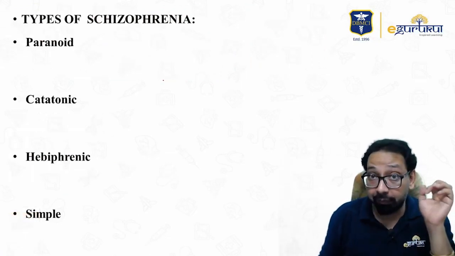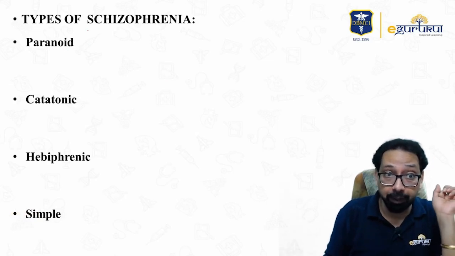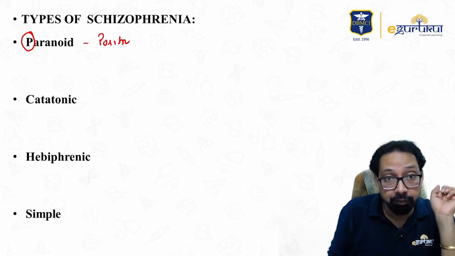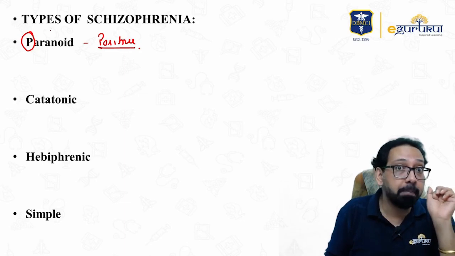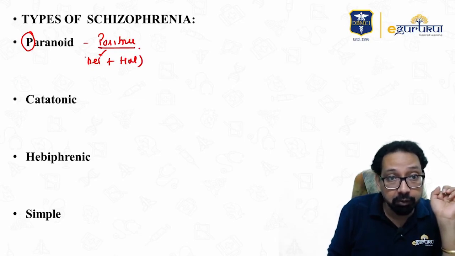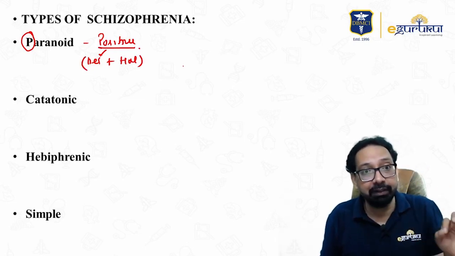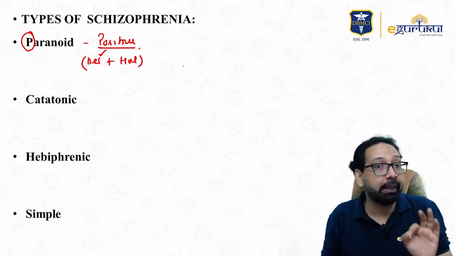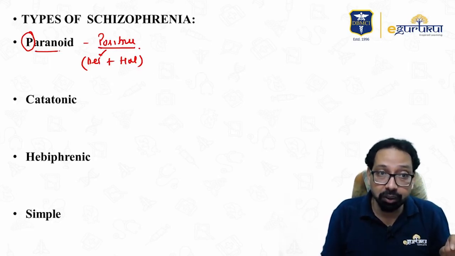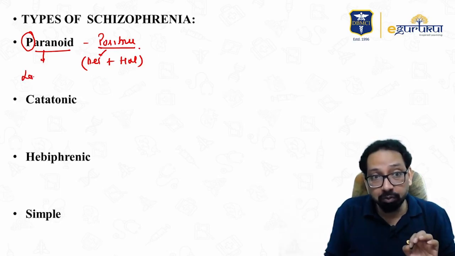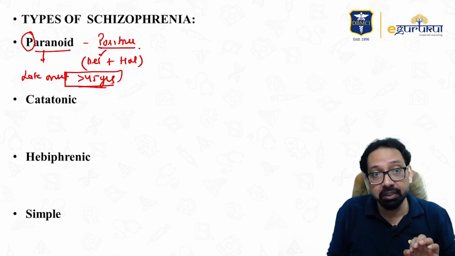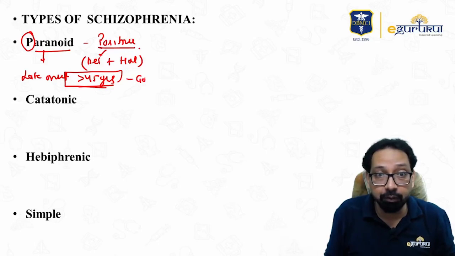Okay. Types of schizophrenia. Yes, for FMGs you can't ignore this topic. Yes, paranoid schizophrenia, P4 paranoid, P4 positive symptoms. Yes, in paranoid schizophrenia, positive symptoms are delusion plus hallucination. So many times you will find a clinical question in which the patient is having delusion, hallucination, and personality is intact, the patient is behaving normally. Yes, otherwise the patient is normal. The diagnosis is paranoid. Paranoid is usually late onset. Late onset means more than 45 years. A question is asked, what is late onset? 45 years. This is having good prognosis.